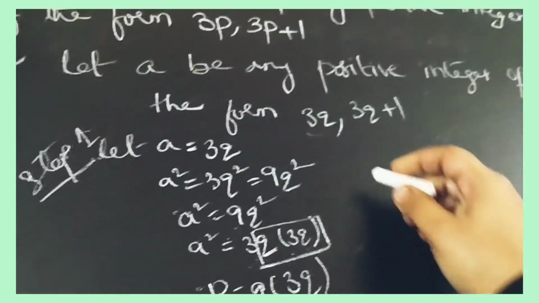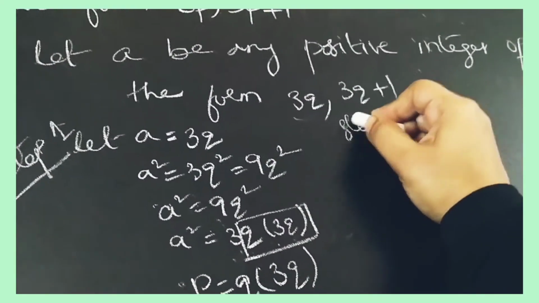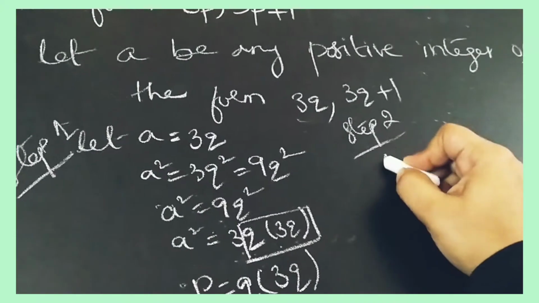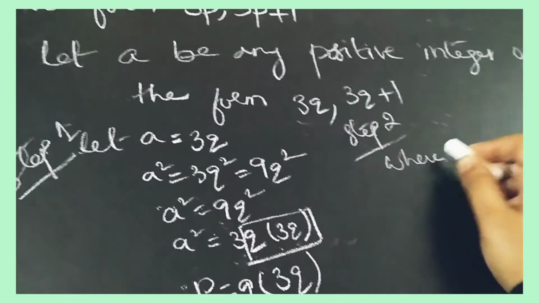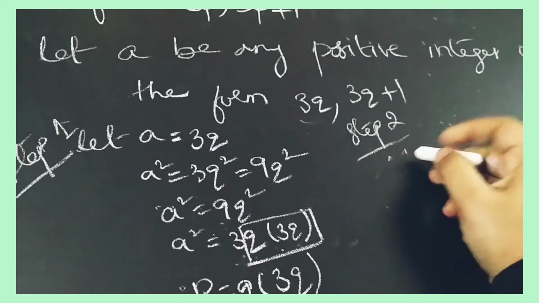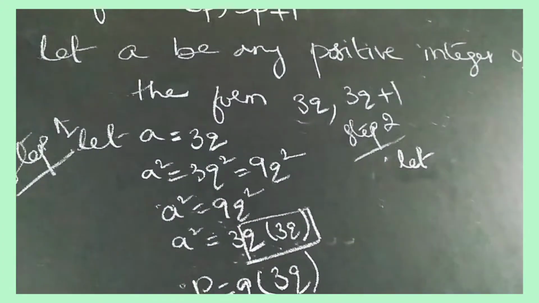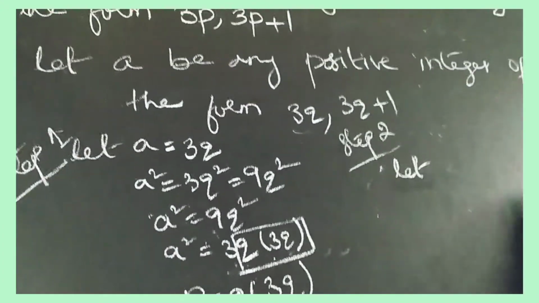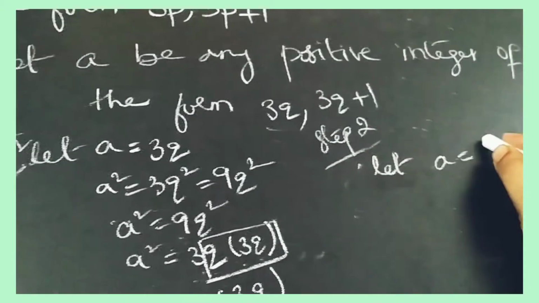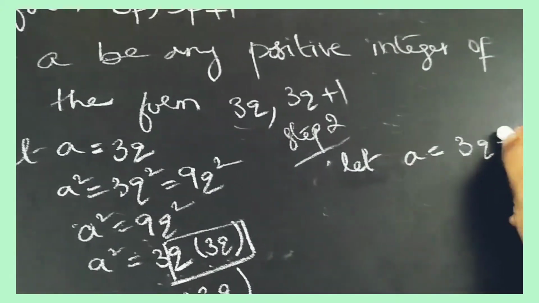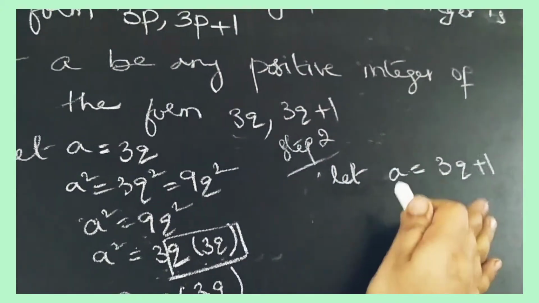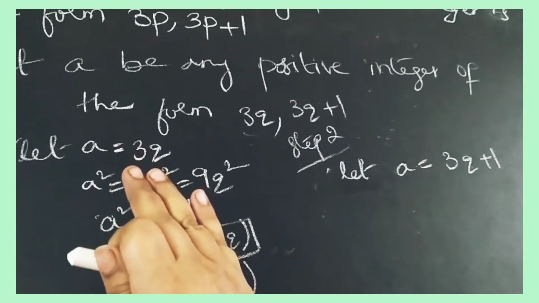Now we'll do step 2. What is step 2? Again, let a is equal to 3q plus 1. This is the second step. In the first step we have taken a is equal to 3q.